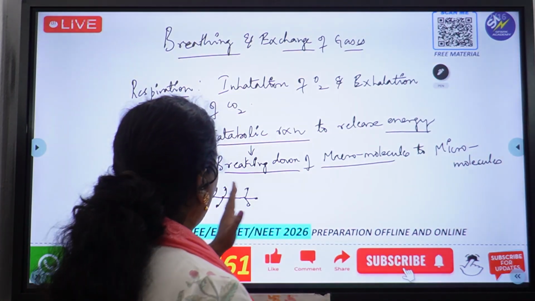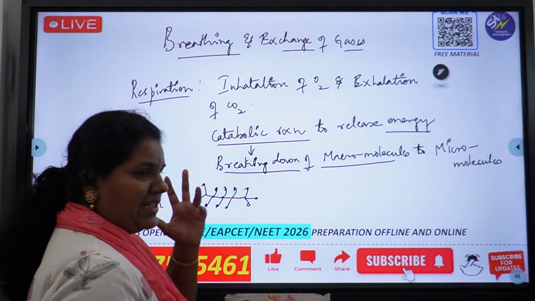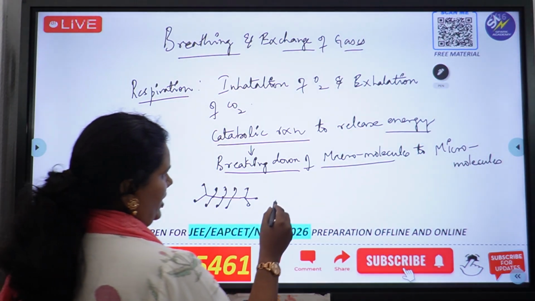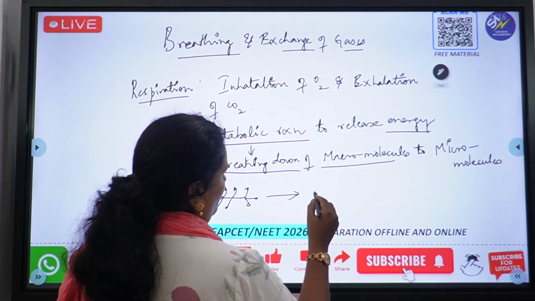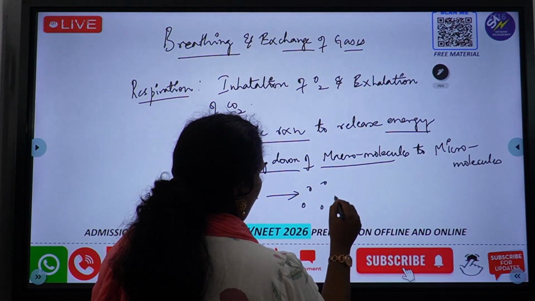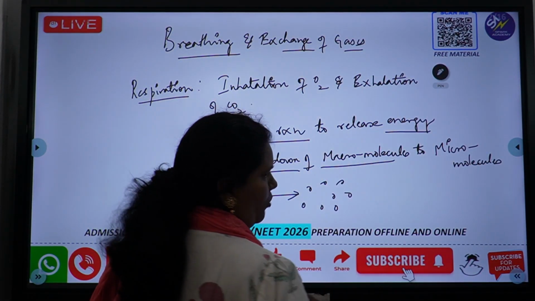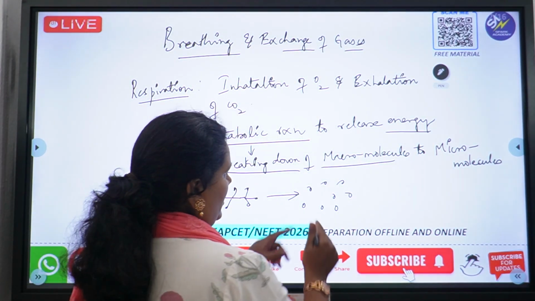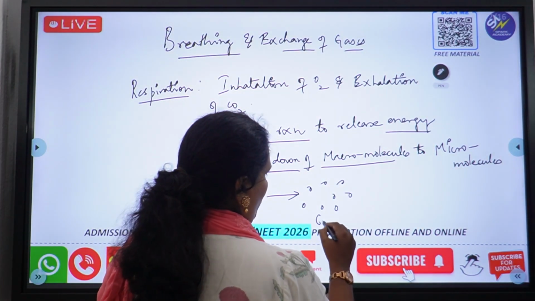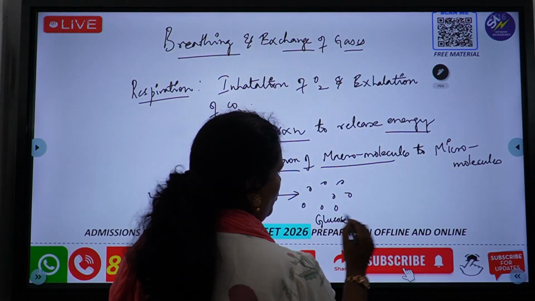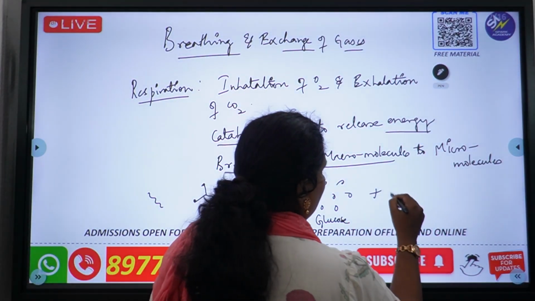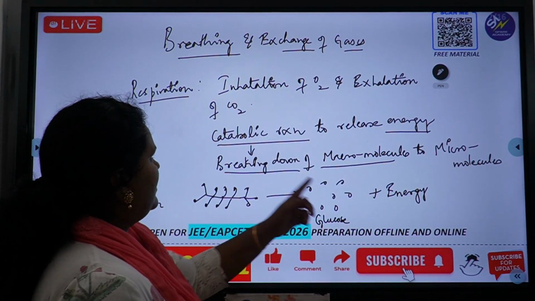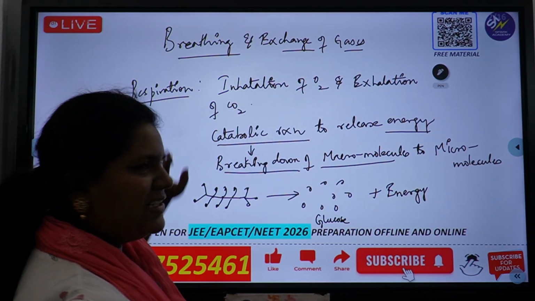So let's say this is carbohydrate. If carbohydrate, which is a macromolecule, is broken down, what do we get? We get simple micromolecules which can be absorbed by the digestive system. So these are micromolecules which are nothing but glucose molecules, let's say, plus energy is released. This is what is happening during respiration.